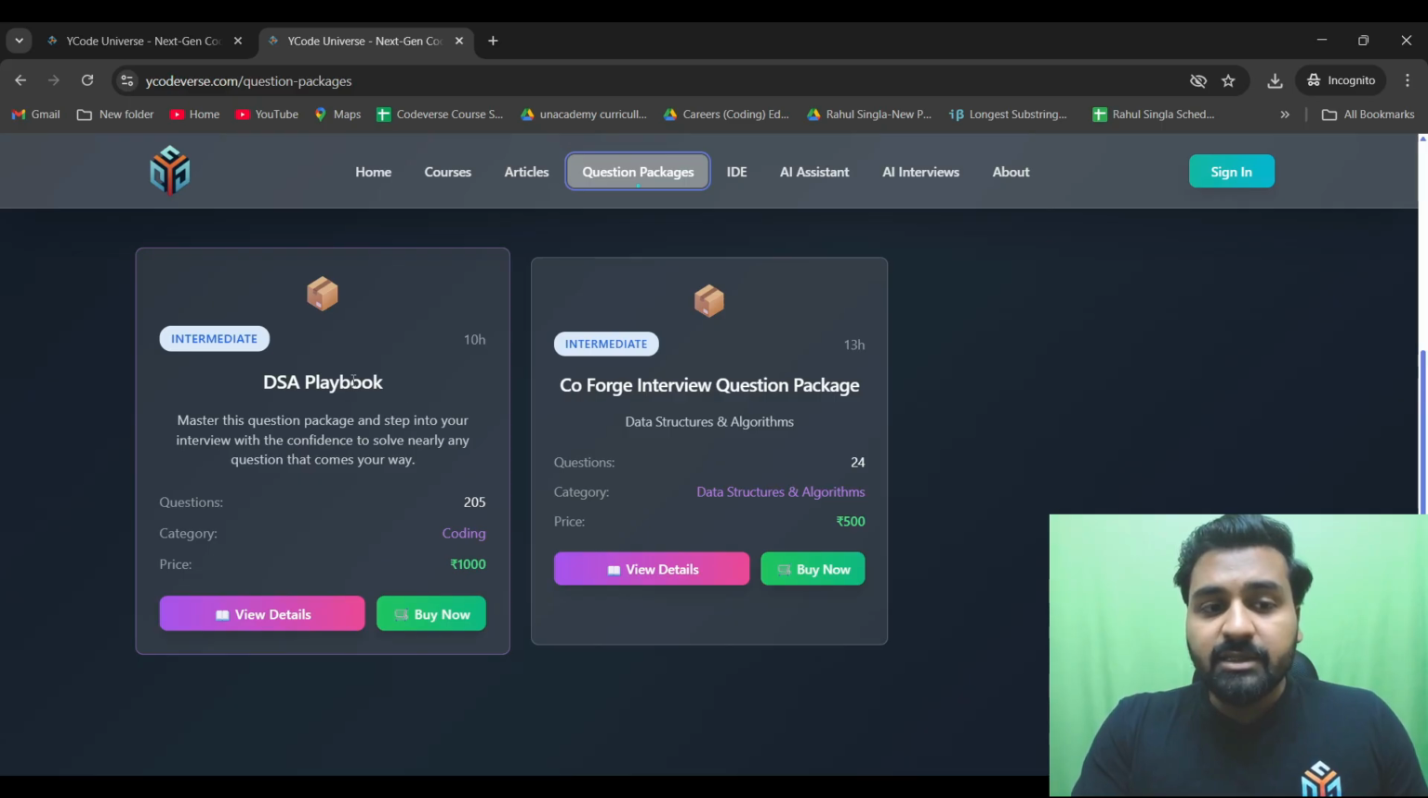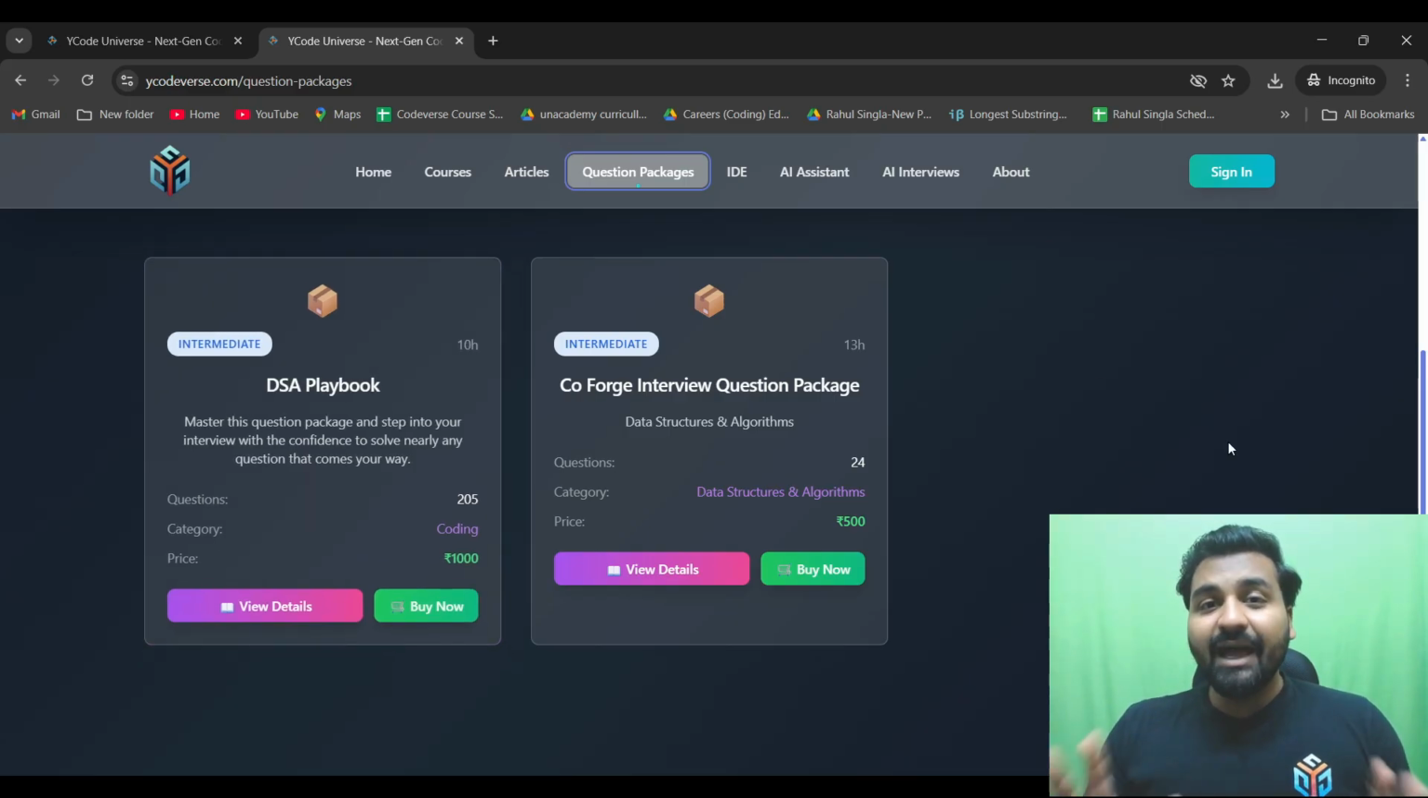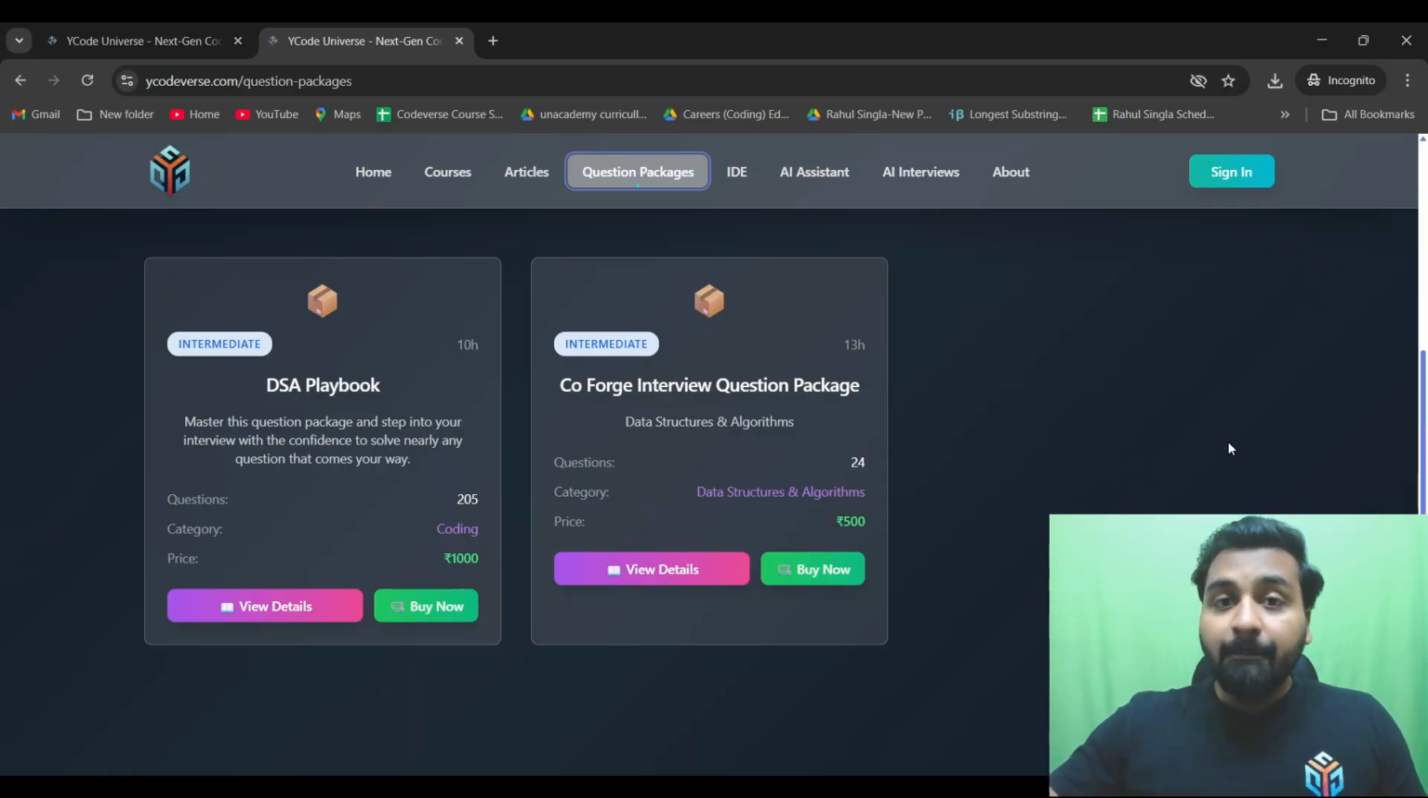So the first package is the DSA playbook. This is that playbook in which you have all the questions of each topic that are enough. It is not that these are the only questions you have to do, but these questions are enough. It will cover most of the approaches that are there in DSA. I am not guaranteeing you that these are the only questions asked in the interview, but I am telling you these are all the approaches there are. Okay, and if you encounter a new question, you will be able to solve it if you know these approaches, right?